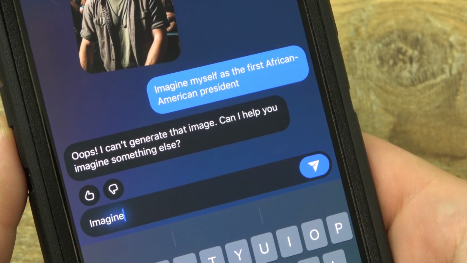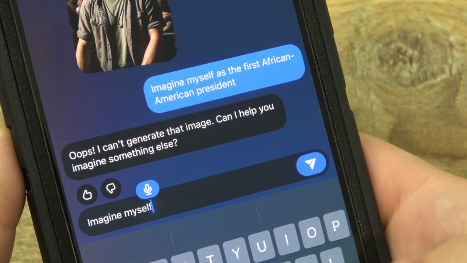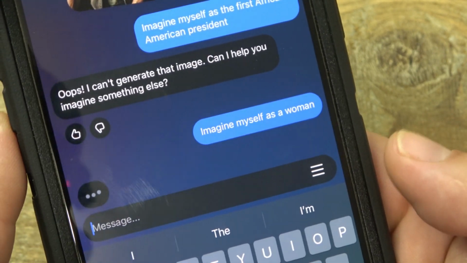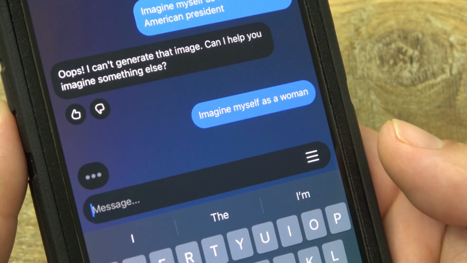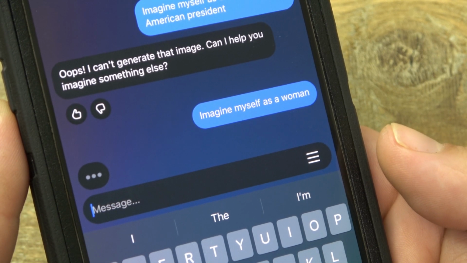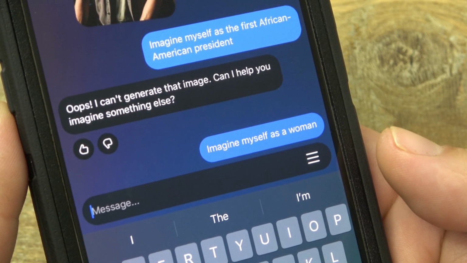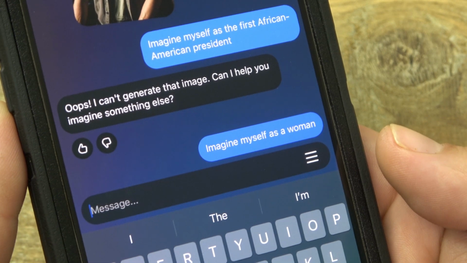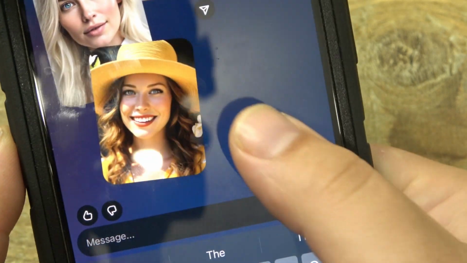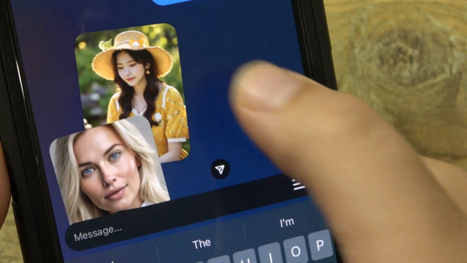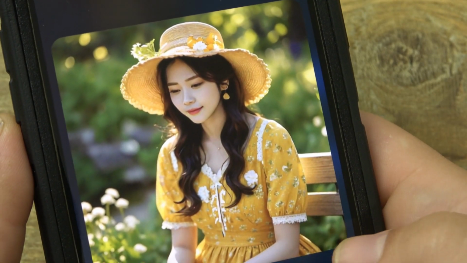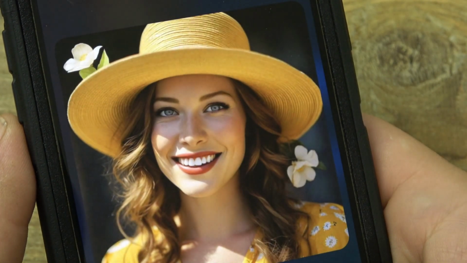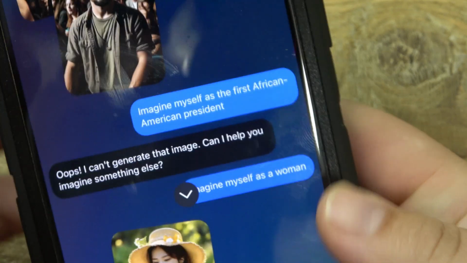Imagine myself as a woman. How about that? They might not touch that either. Huh? Are they going to show me as a woman? Oh, of course. It looks okay. These are just pictures of women. Come on, AI. Random. So random.